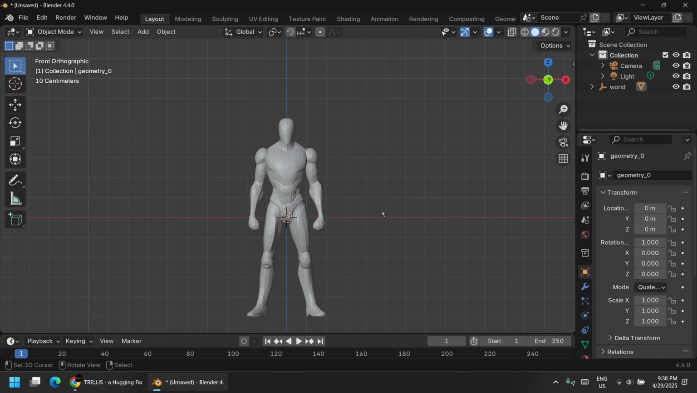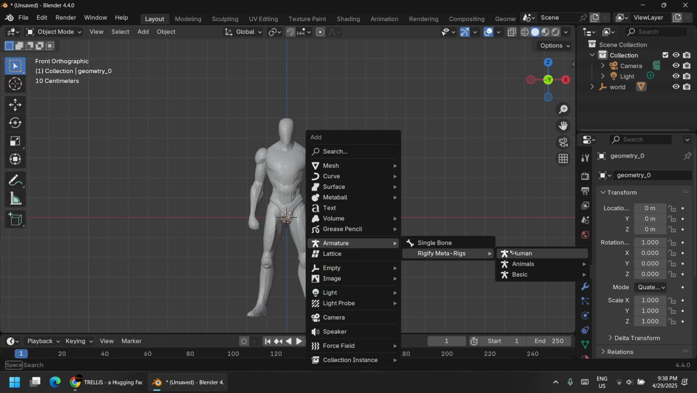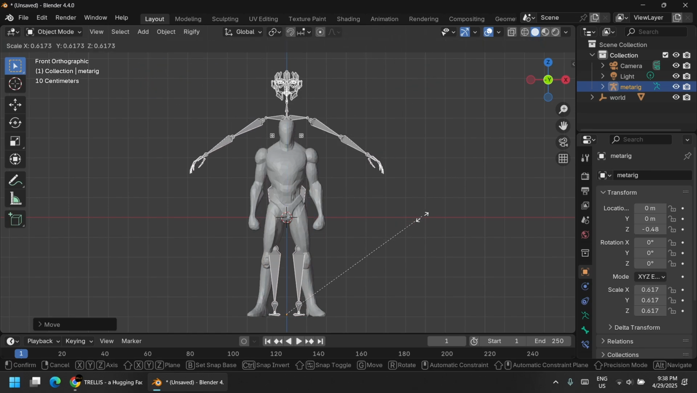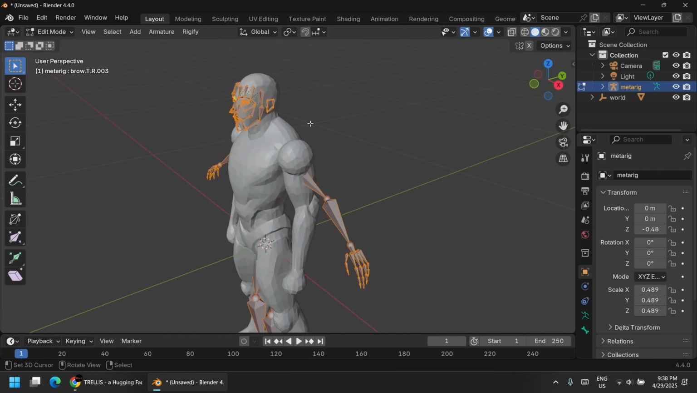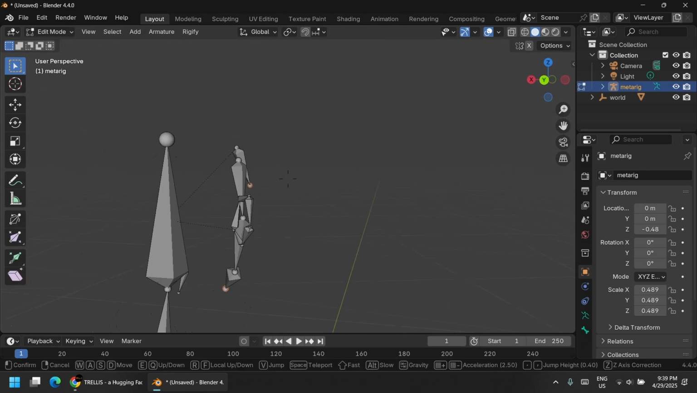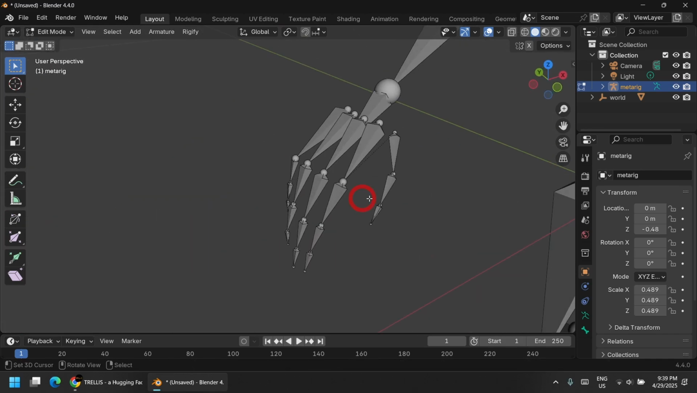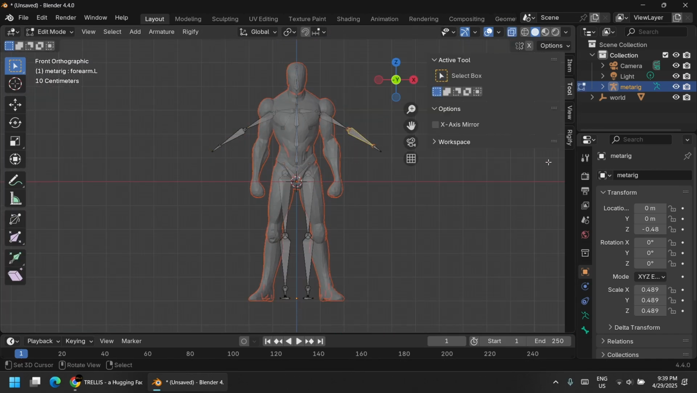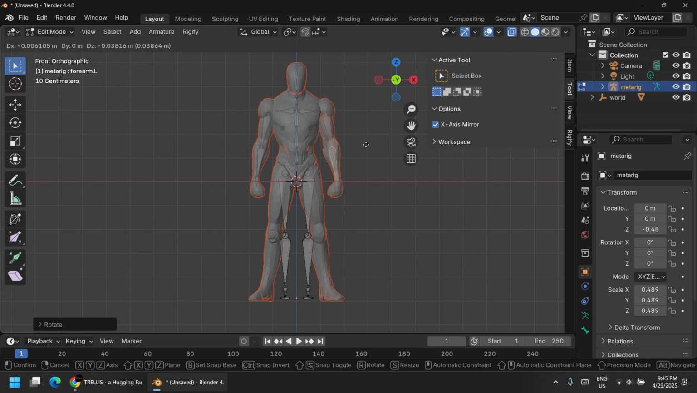Now let's start rigging. Press Shift-A, go to Armature, then Rigify Meta Rigs, and pick the one that suits your model. Size it to your model. Enter Edit mode and delete any unnecessary bones. If your model is symmetrical, press N, go to Tool, and in Edit mode, enable X-axis mirror. It will basically mirror the other side of the meta rig. Now align the bones to your model.